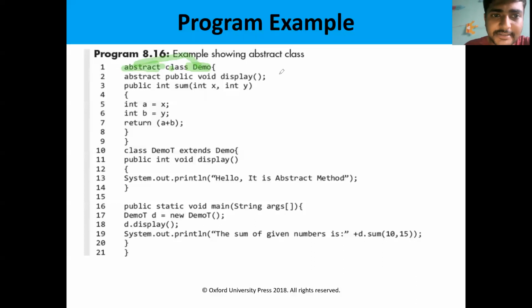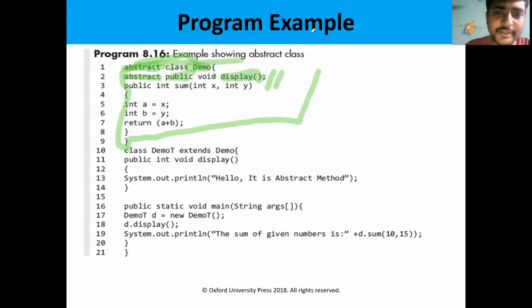So Demo is the abstract class. Demo class has the method display. The method has no definition and no return type. It can be declared as public, and the method is also abstract. That means the method has no definition, simply the skeleton. So this method is called an abstract method, and this class is called an abstract class.